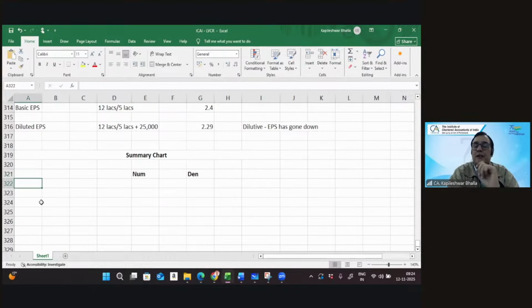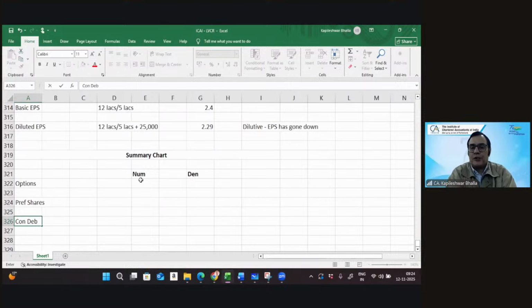Generally we get 3 kinds of potential shares: options, preference shares, and convertible debentures. In terms of options, is there any change in the numerator? No. In terms of denominator, do we consider entire options or the bonus element in options? We consider the bonus element in options.